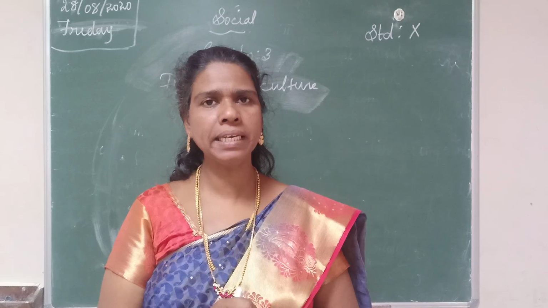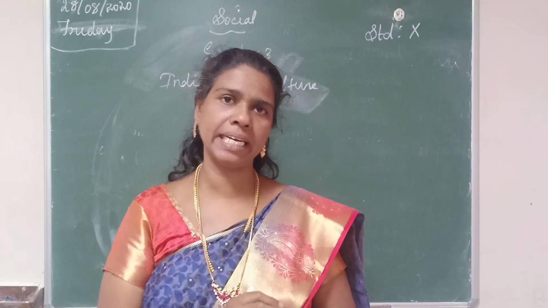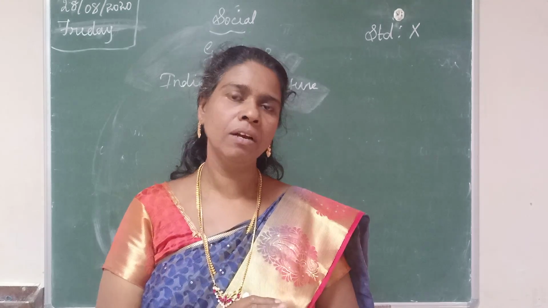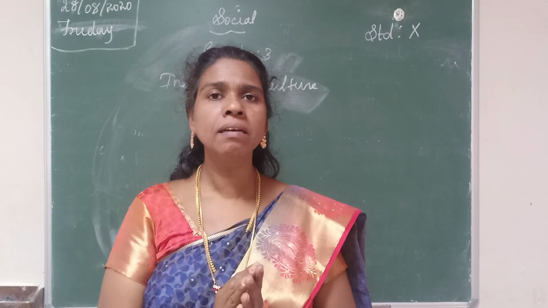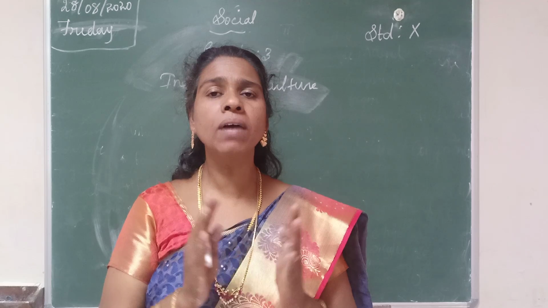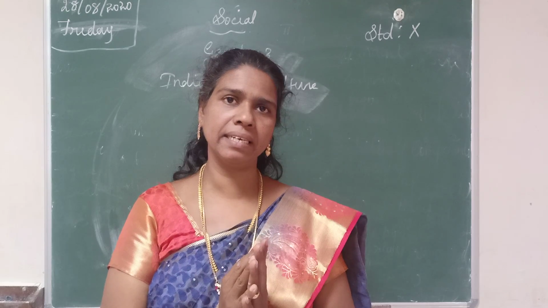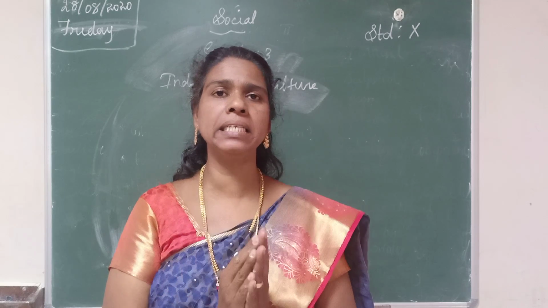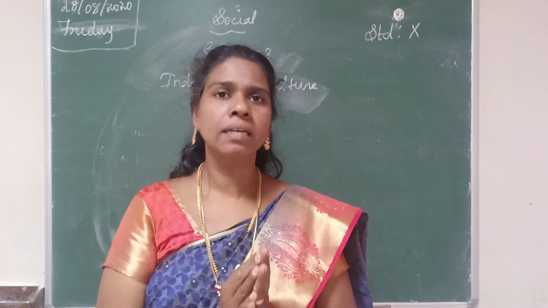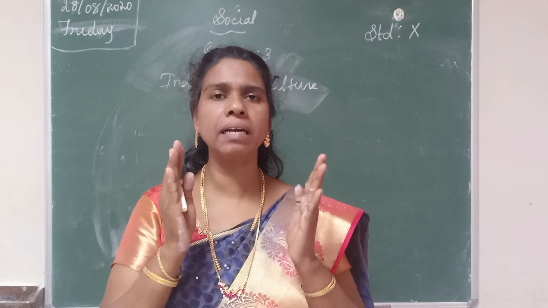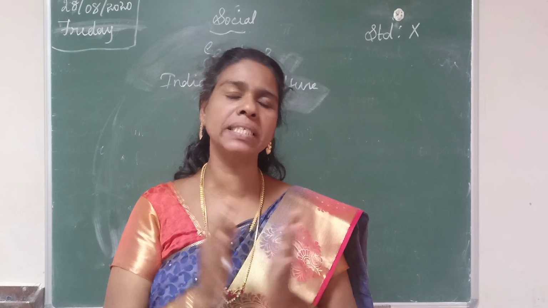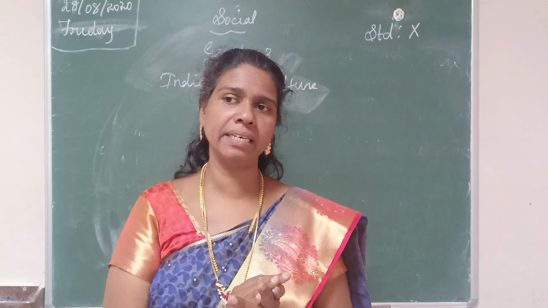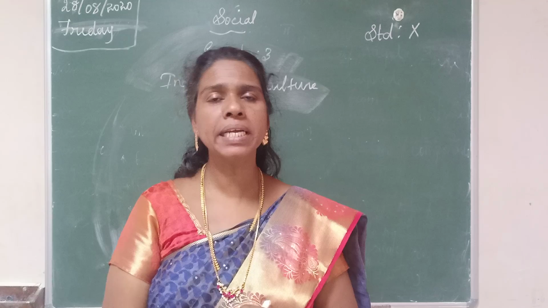Then the next topic we learned was irrigation. From irrigation, we learned about the 3 main sources of irrigation. What are the 3 main sources of irrigation? Very good. Canal irrigation, well irrigation, and tank irrigation. Canal irrigation is classified into 2 types, inundation canals and perennial canals. Wells are divided into 2 types, open wells and tube wells. The third one is tank irrigation. These are the things we learned from irrigation.